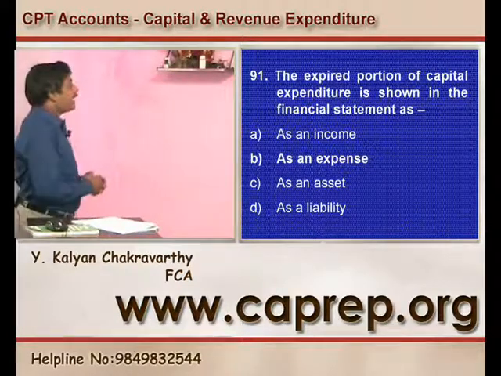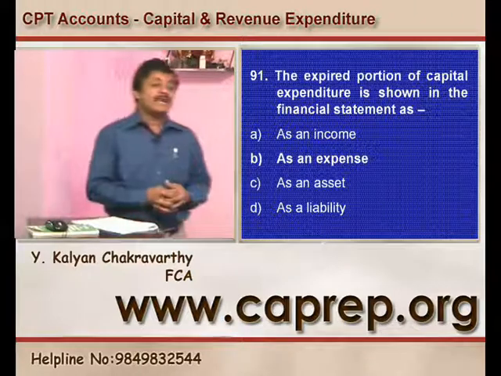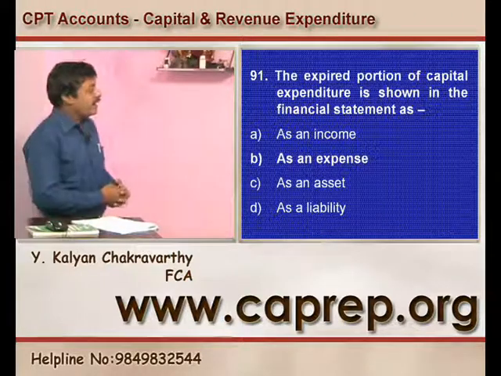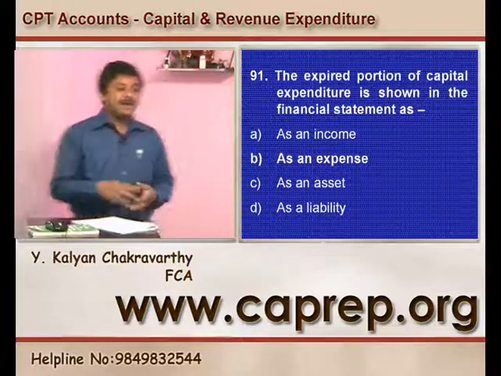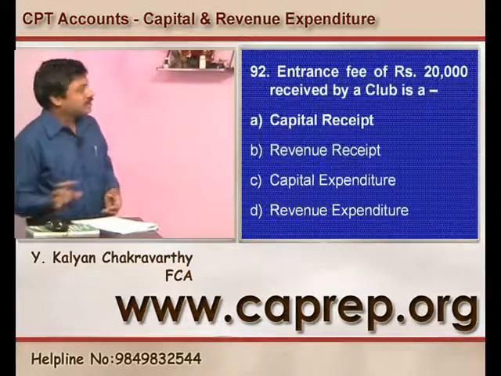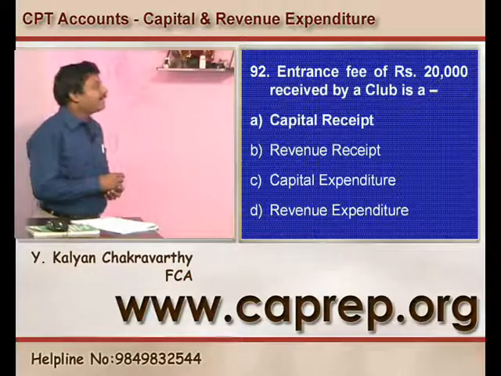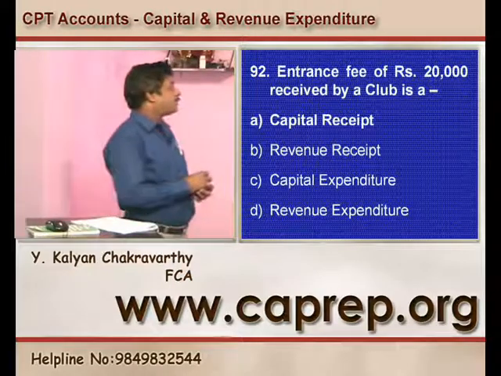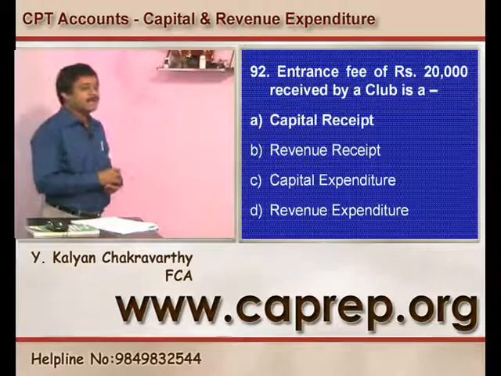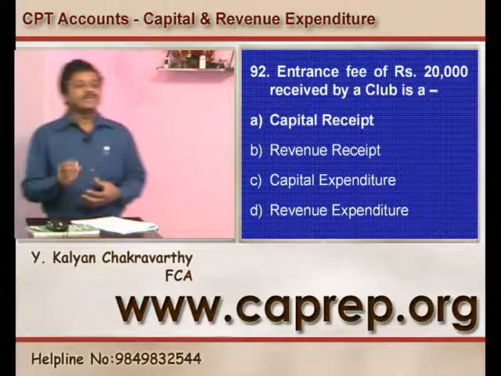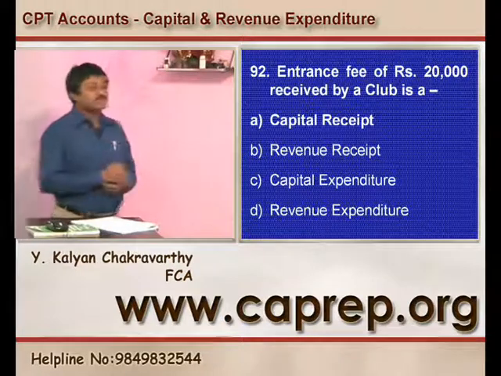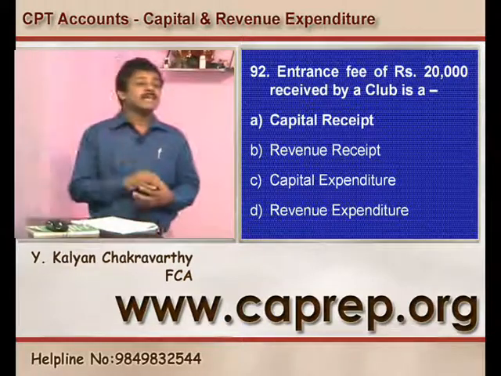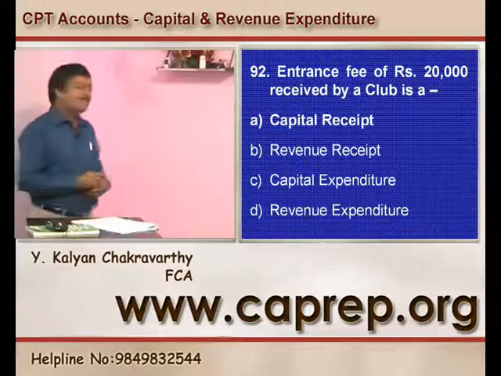So the expired portion of the capital expenditure is treated as what? It is to be treated as an expense. So B is the right option. Question number 92. Entrance fees of rupees 20,000 received by a club is, see, in certain clubs, if you want to become a member, entrance fees is to be paid, and if this entrance fees is for a lifetime, then